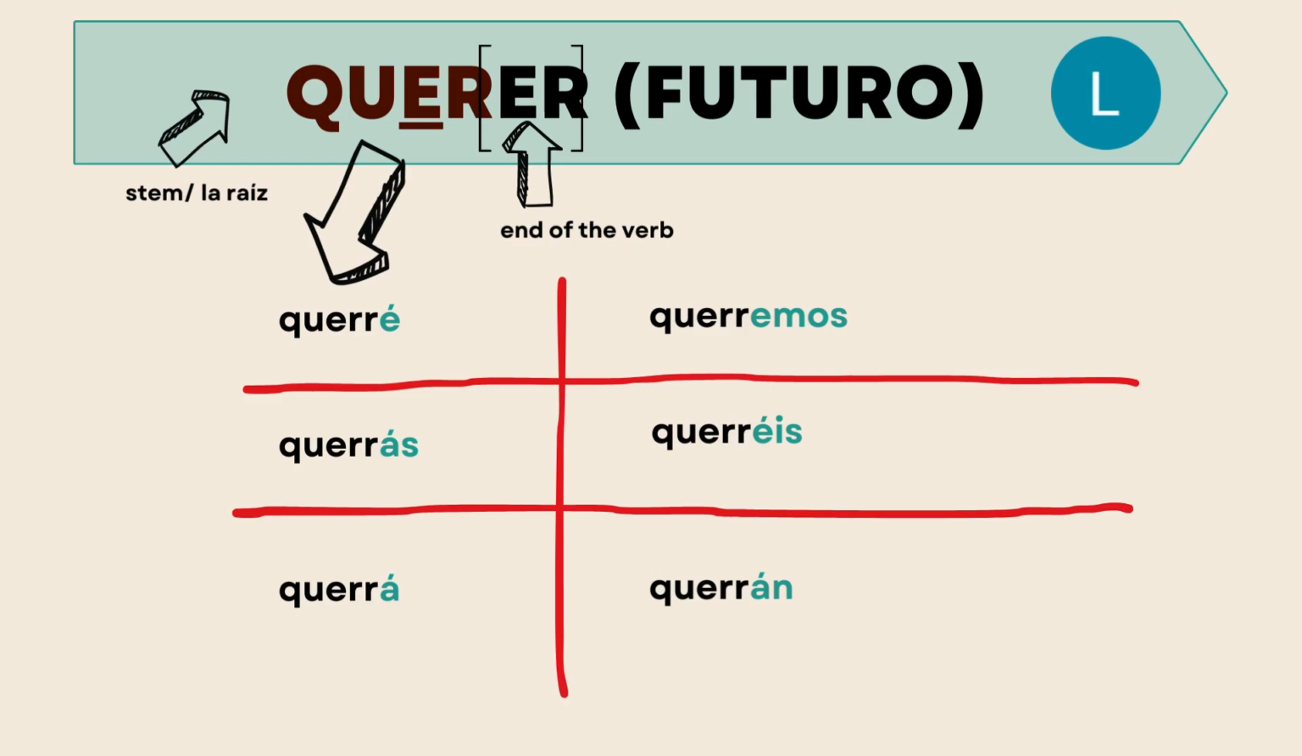And this is the futuro, the future tense. Notice how in the future tense, the actual stem carries out its original form. So we have from the Q to the R. And then we double the R and we add the conjugations for the future. So these are the conjugations. Querré, querrás, querrá, queremos, querréis, querrán. Don't forget to double your R in this specific verb in the future only.